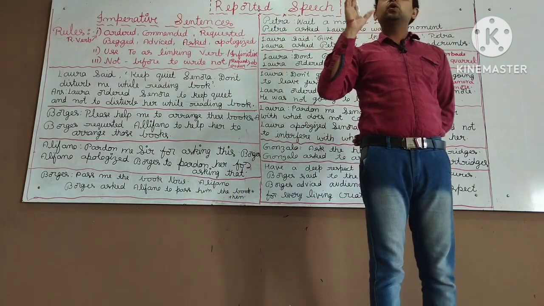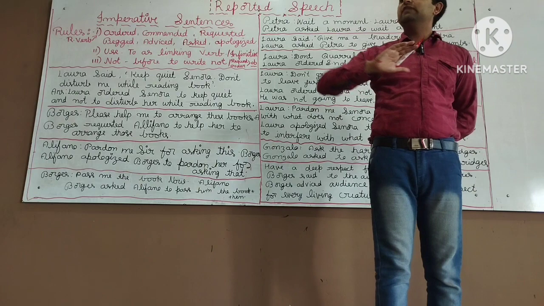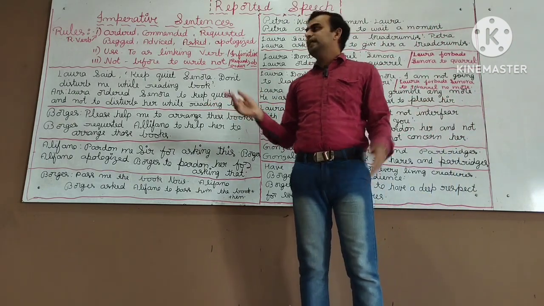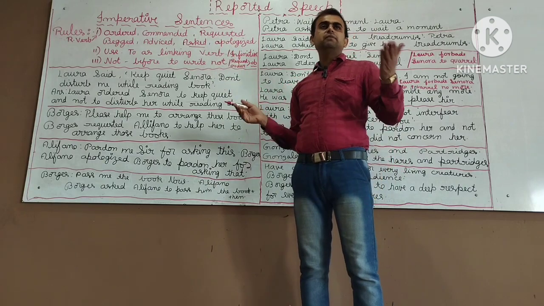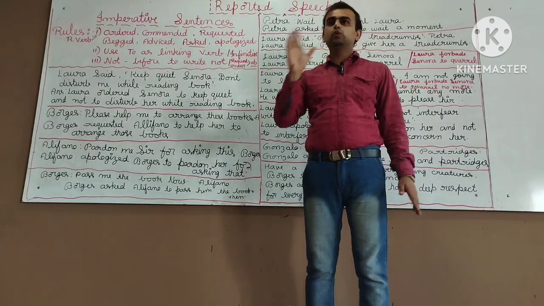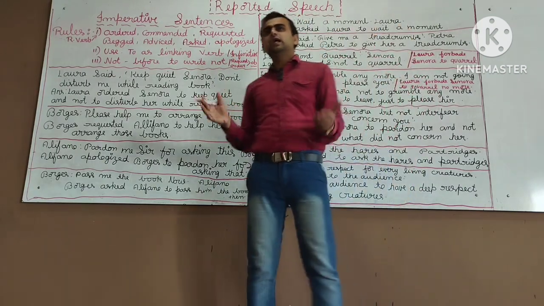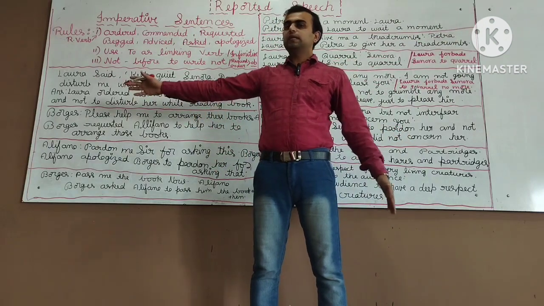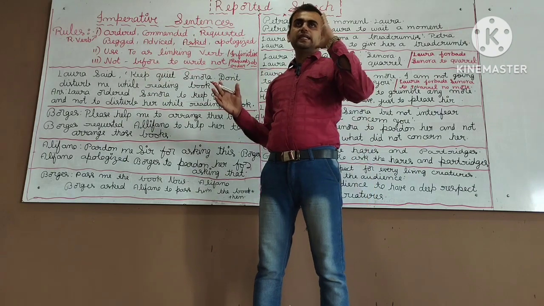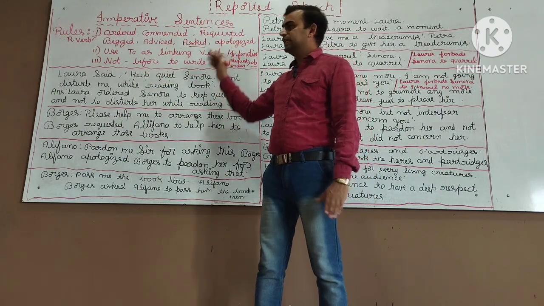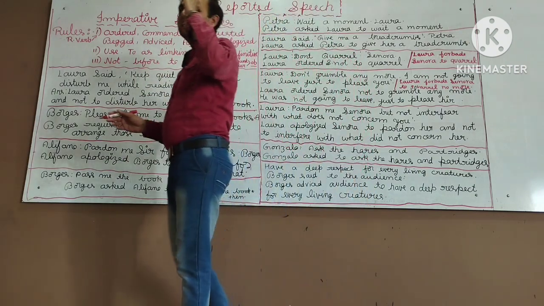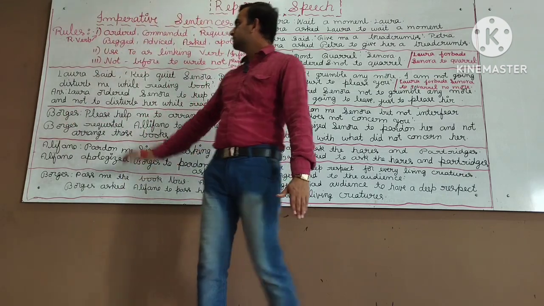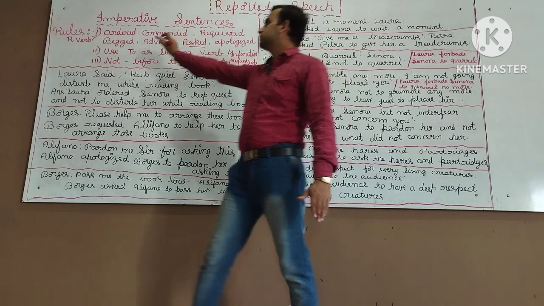Imperative sentences are those sentences which we use to give a command, make a request, or give advice. Sometimes they don't follow a proper sentence order. It can be any phrase or clause, especially like "close the window" or "go out from the class." These sentences are called imperative sentences, and I am going to teach you how to change this type of sentence from direct to reported speech. Now first, let us learn the rules.